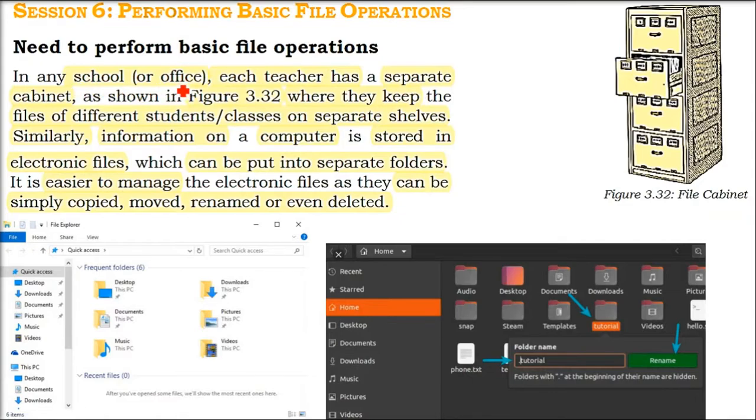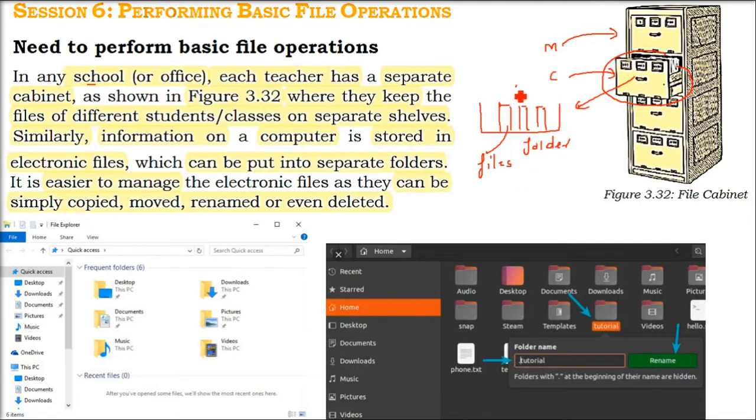Either be it your school or an office or even your house, each individual has a separate place to store their stuff. For example, in school, the teacher will have a separate cabinet. They will keep different student classes' files. For example, the maths teacher on the top, then chemistry. So they are keeping the files of various student classes. So this is a shelf, and this shelf is called a folder. Inside this we keep the files of different students or classes. So a folder contains files.